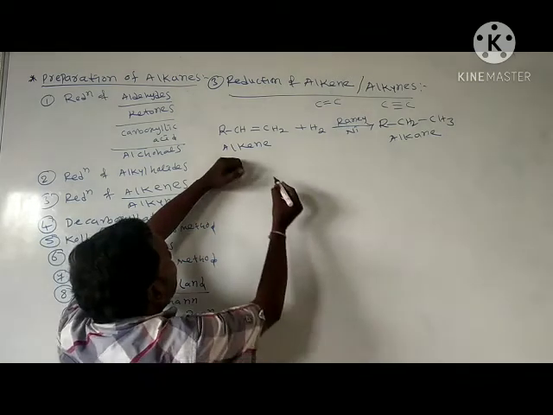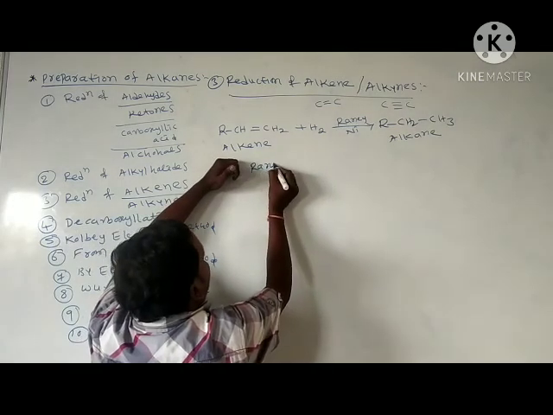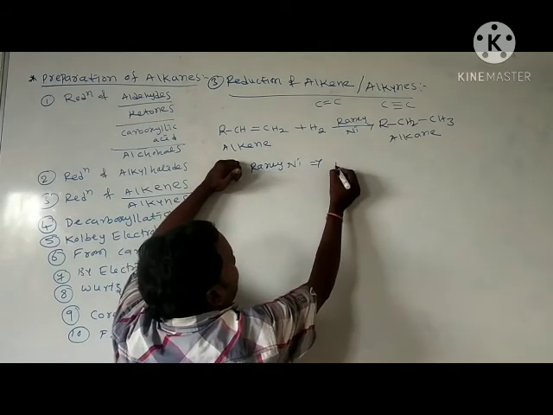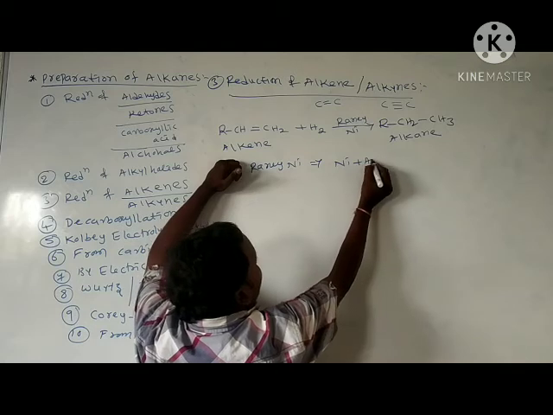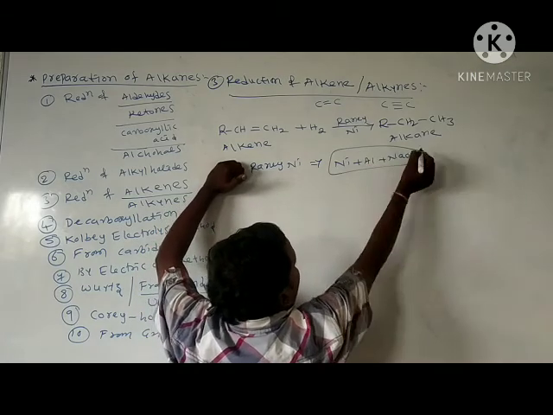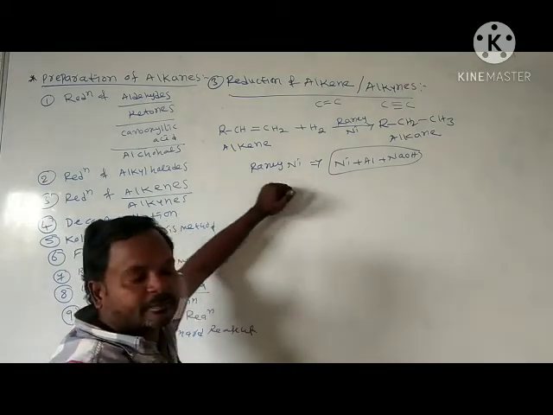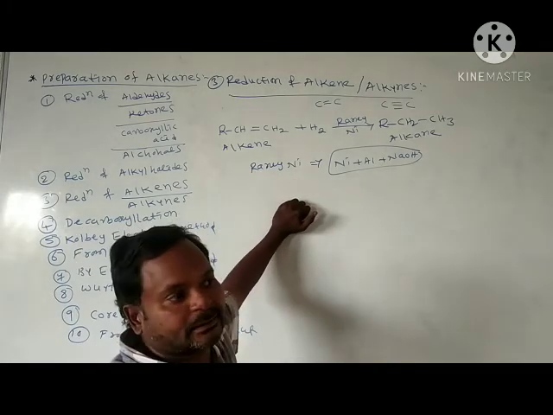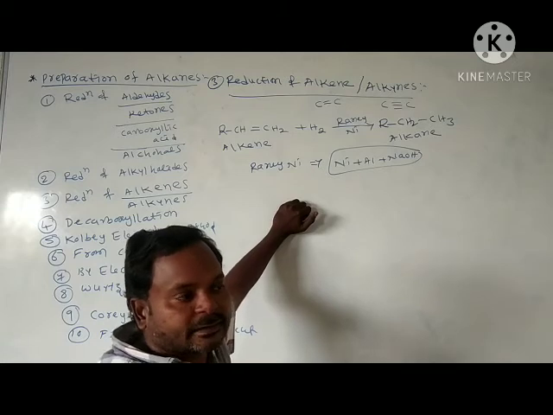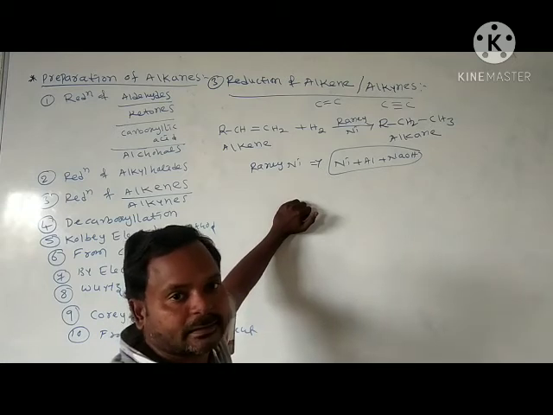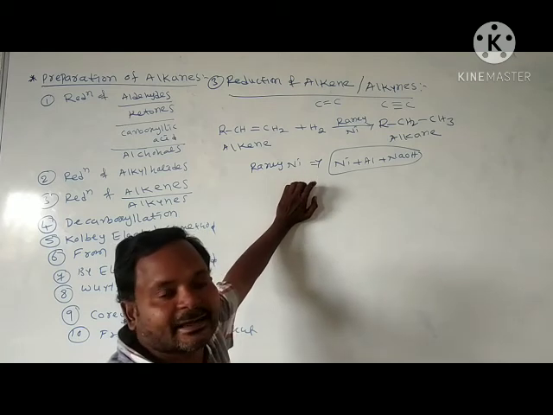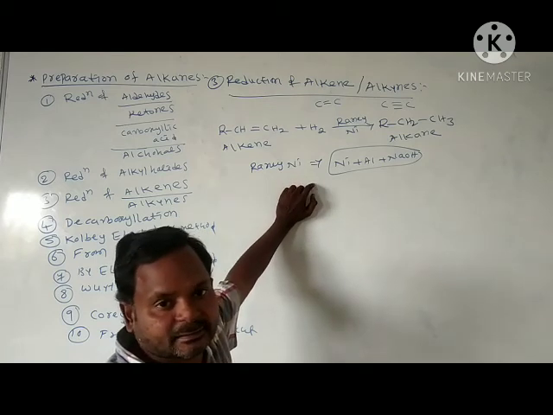What is the meaning of Raney nickel? Nickel plus aluminium and sodium hydroxide. You take the nickel and aluminium, heat and melt. After that, add some amount of sodium hydroxide. We call it Raney nickel. This is a black colored material. This is a highly reactive reducing agent.